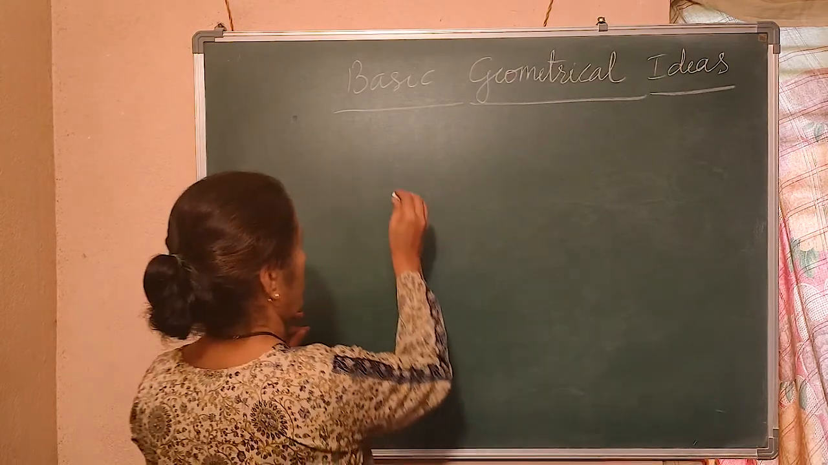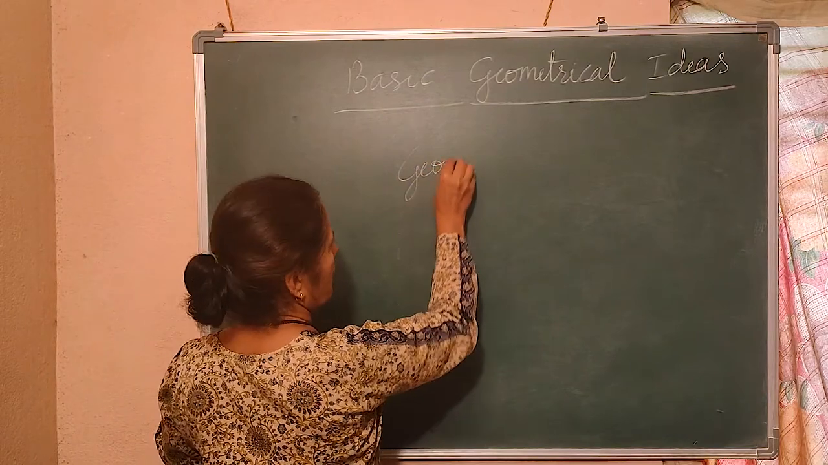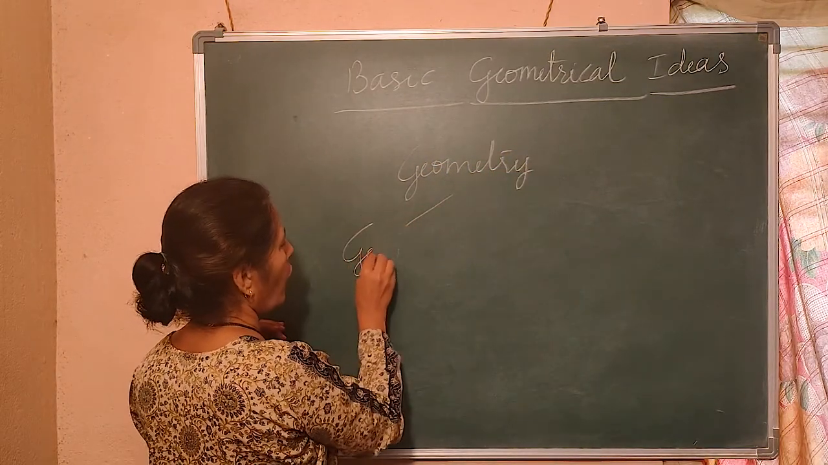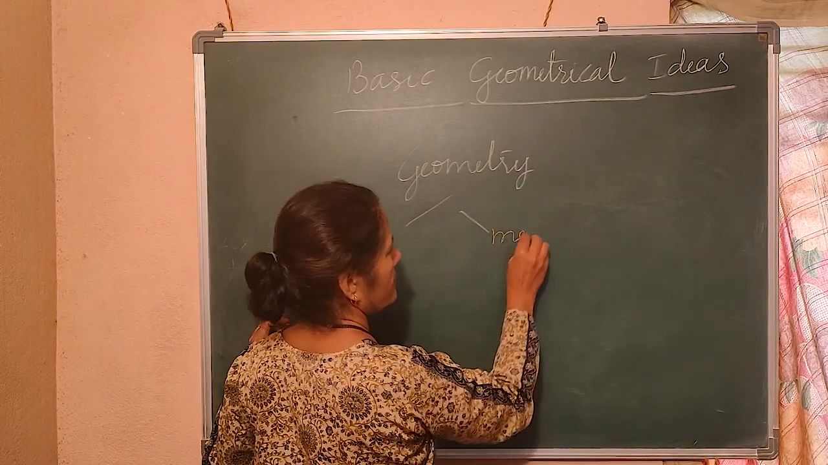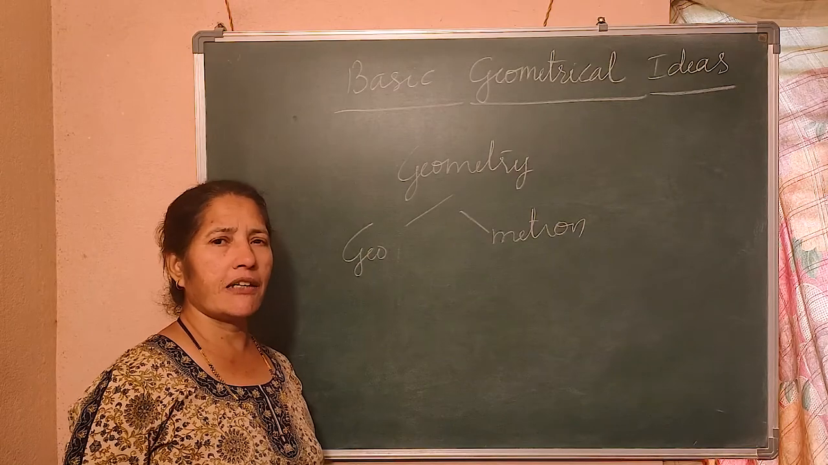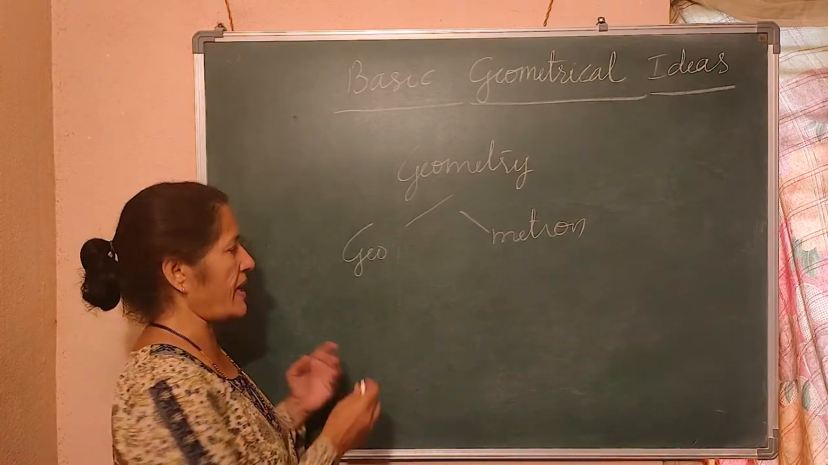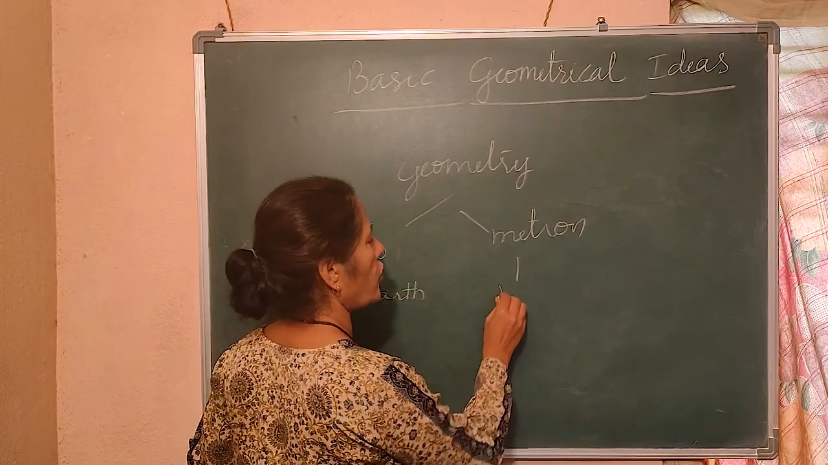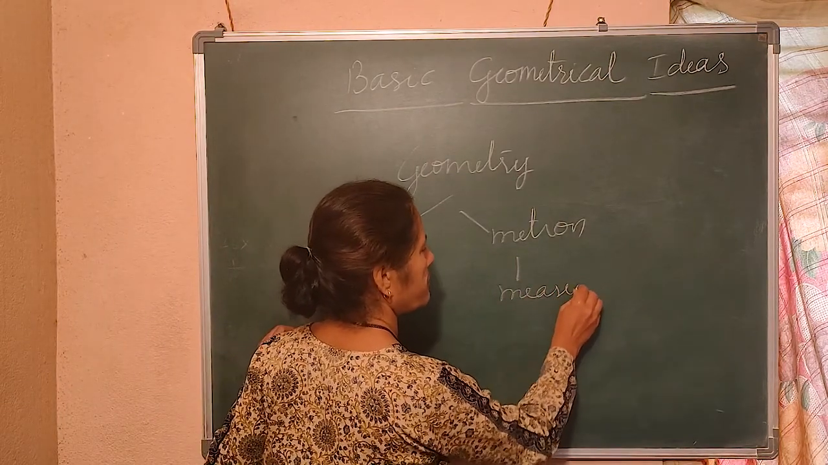Geometron, geometry. The word geometry came from the two words, geo and metron. What is geo? Geo means earth. What is metron? Measurements. Geo means what? Earth. What is the meaning of metron? Measurement.